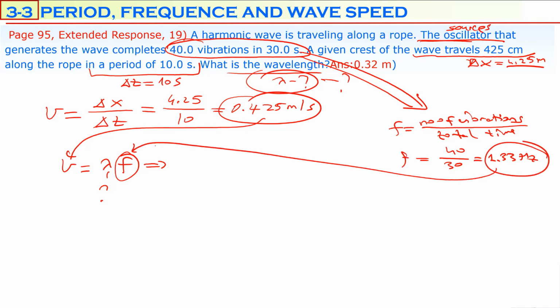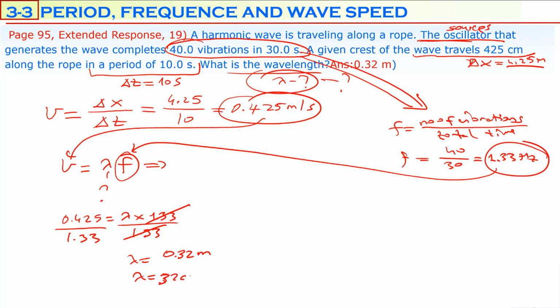Then insert the frequency in here. V is equal to 0.425, lambda is the question, multiplied by frequency 1.33. So divide by 1.33, divide by 1.33. So lambda is equal to 0.32 meters, or lambda is equal to, if you convert it to centimeters, 32 centimeters, because sometimes the wavelength can be given in the choice as centimeter.